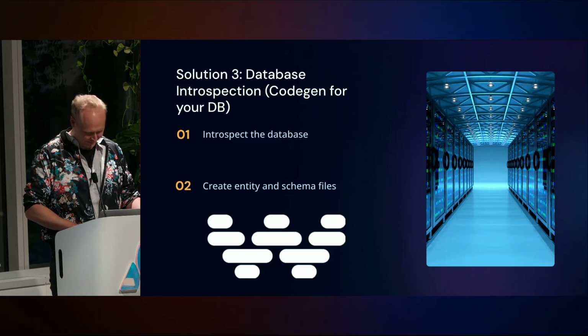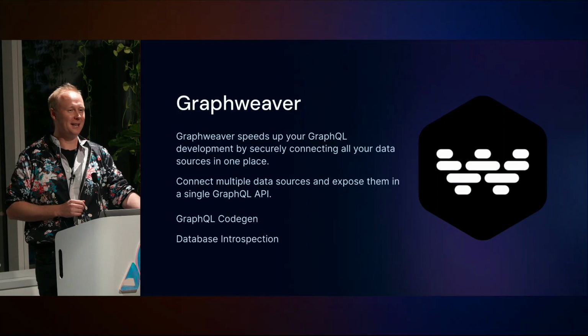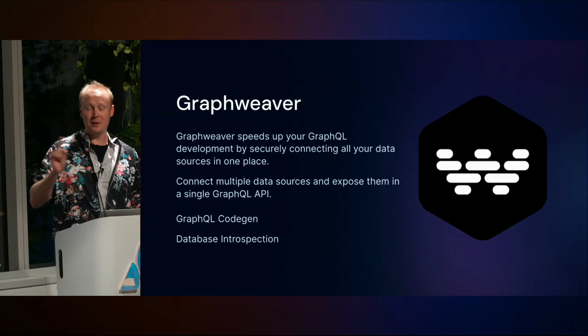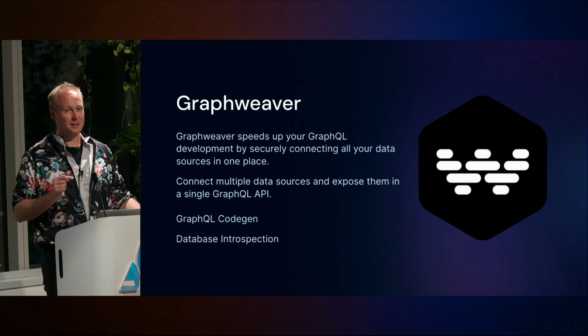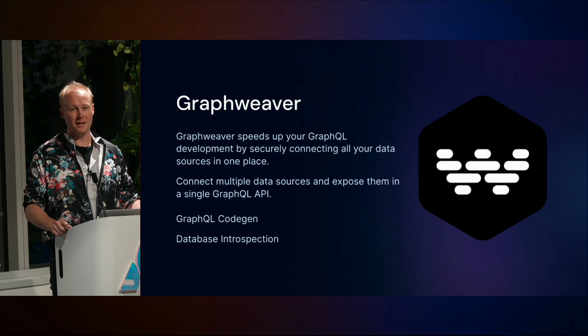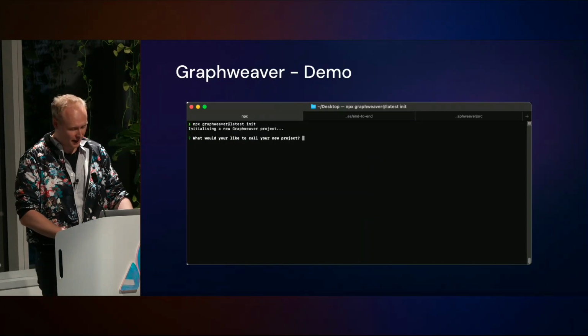So Graphweaver speeds up your GraphQL development by securely connecting everything in one place, allows your developers to interact with one API, query across those things, and filter across those data sources. It keeps your types in sync with GraphQL CodeGen and allows you to even introspect a database to quickly spin up a new GraphQL API. That's what I'm going to do for you right now.